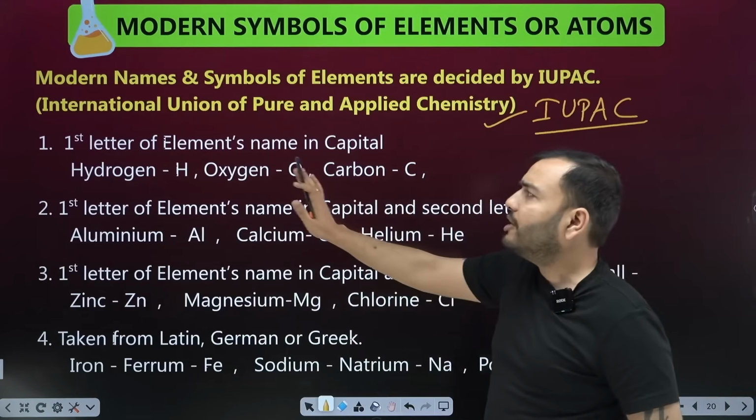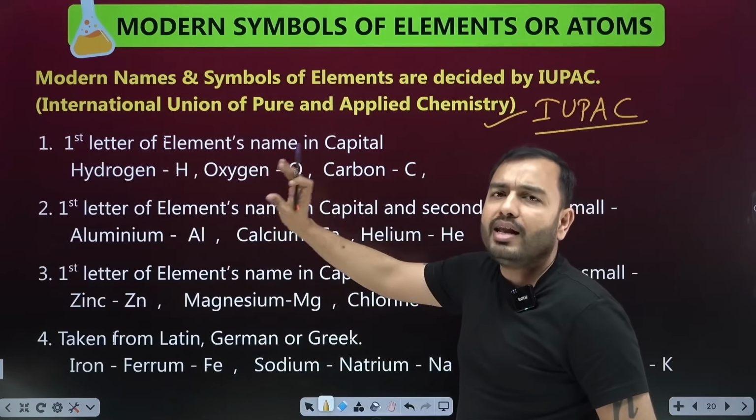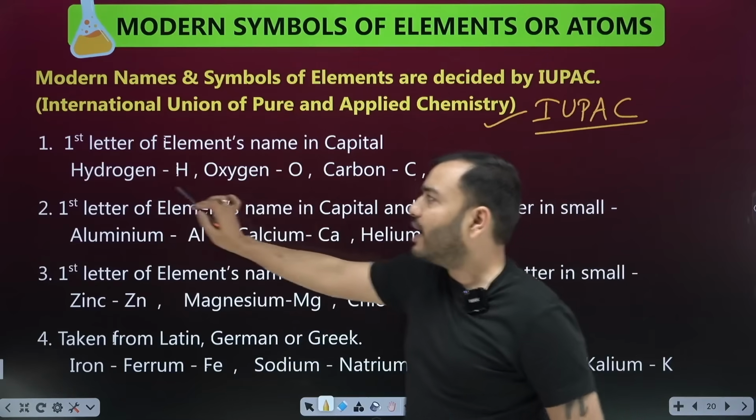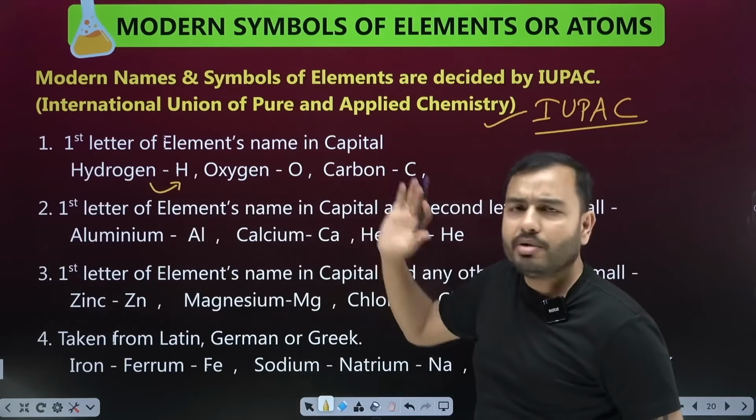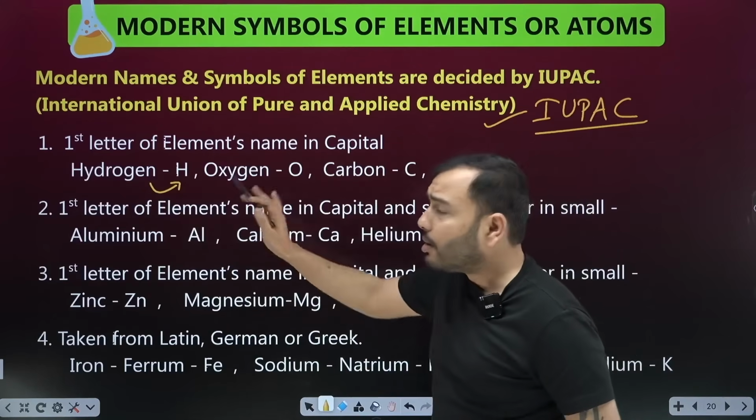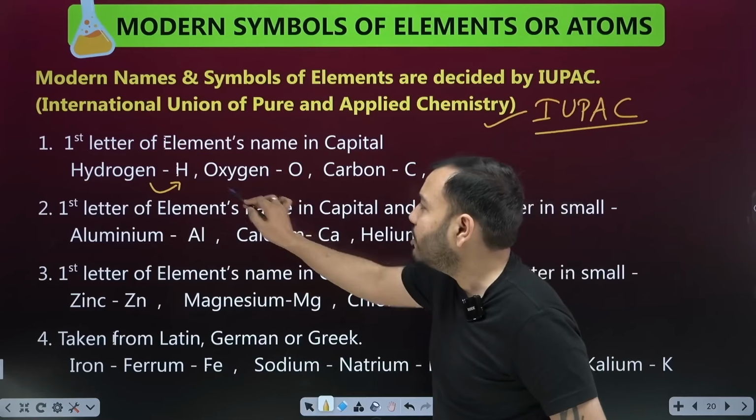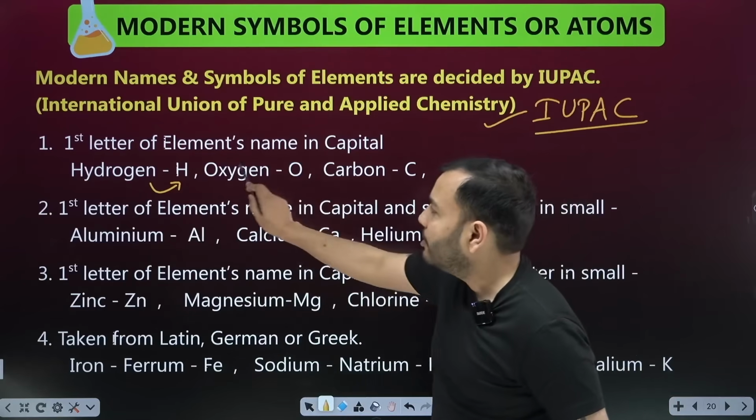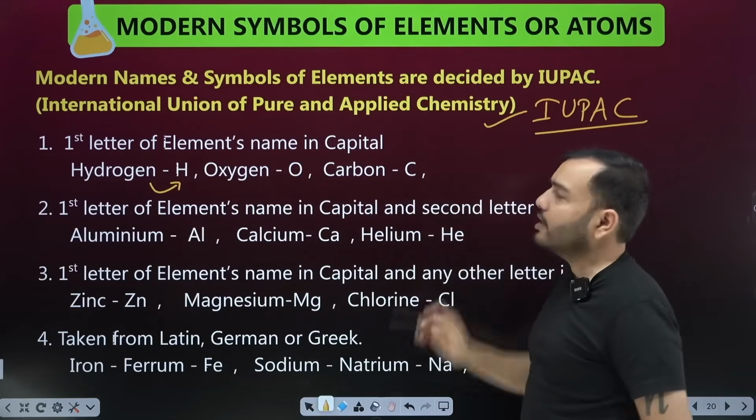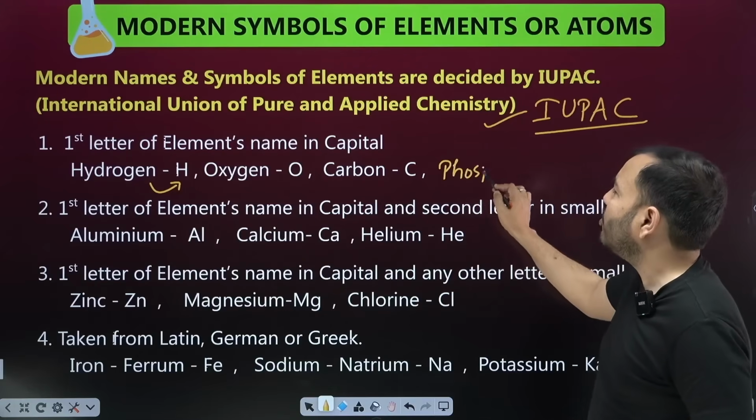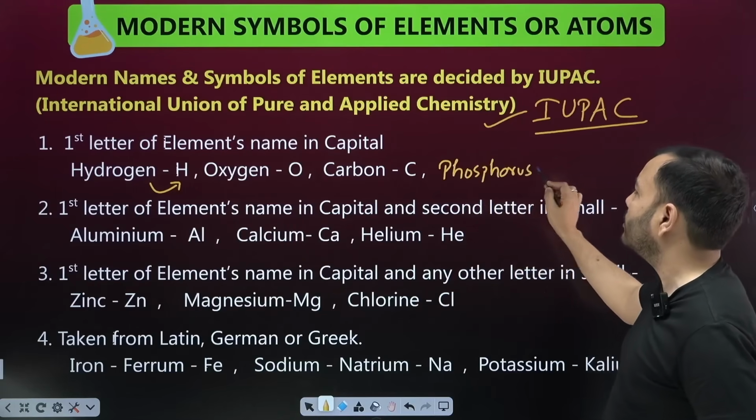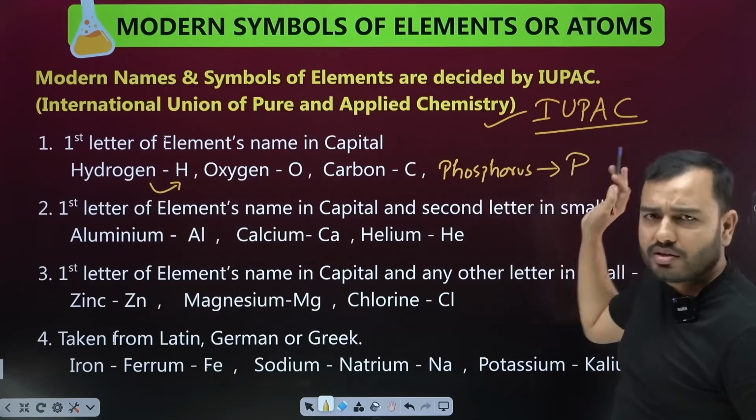The first method was to write the first letter of the element's name in capital. For example, the hydrogen symbol becomes H, the capital first letter. The oxygen symbol becomes O. The carbon symbol becomes C. Phosphorus became P, and so on. There are many like this. How many should I tell you? You will memorize this slowly.